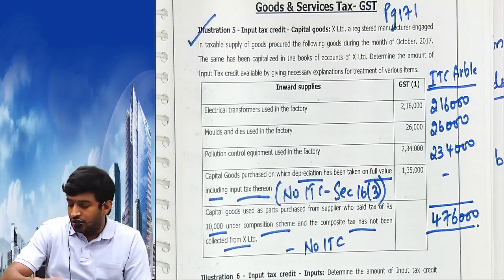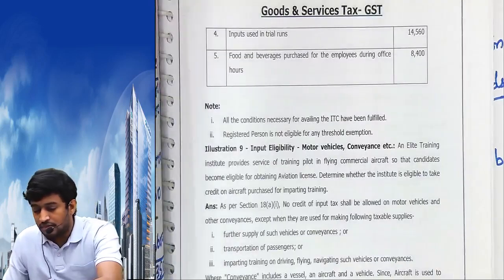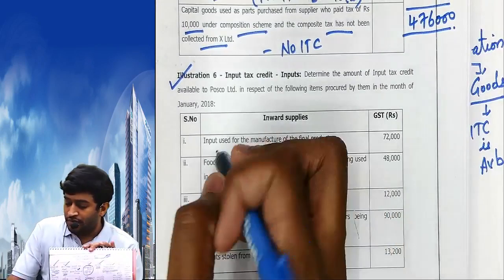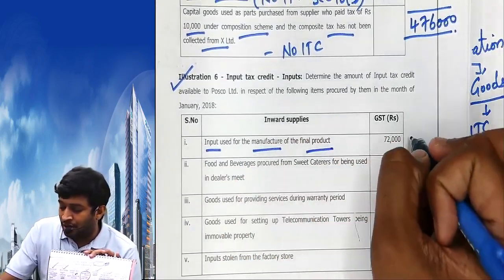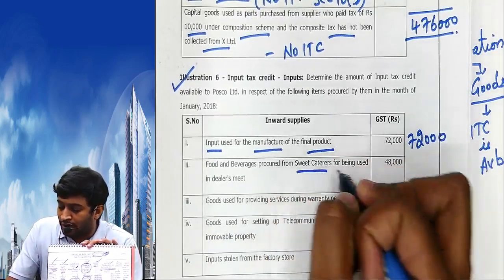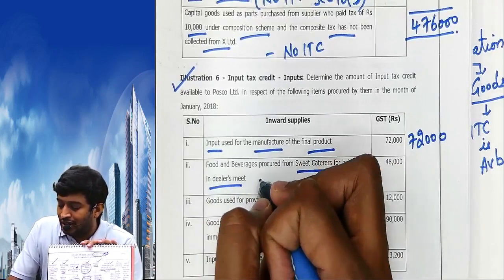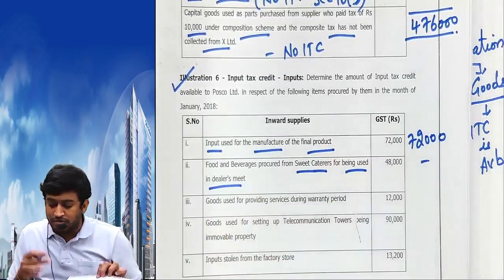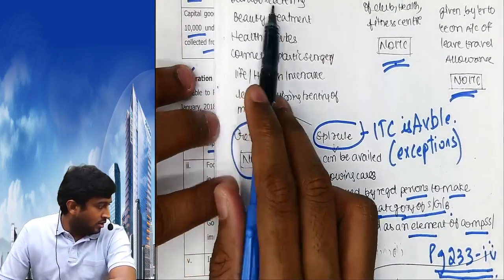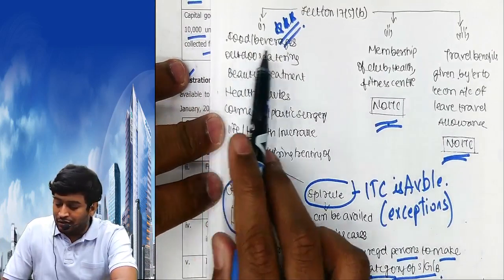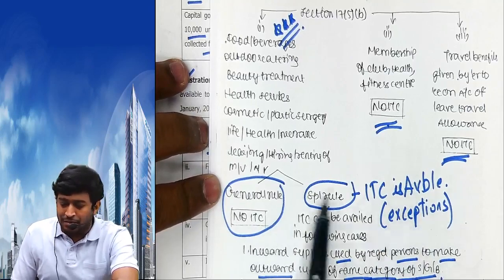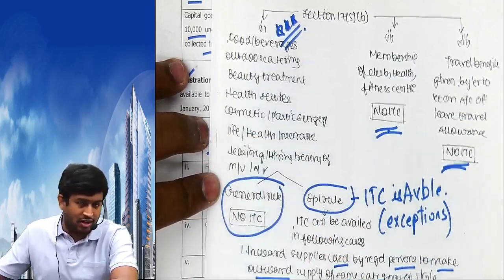Next, illustration number 6. Again, how many points? 5 points. Inputs used in the manufacture of final product, available because not in the list. Food beverages procured from sweet caterers for being used in dealers meet. This is in the list, not available. Where is this in the list? Here it is. Food and beverages. ITC not available. If you are in the same business it would be available, but he is not in the same business, so for food beverage ITC is not available.